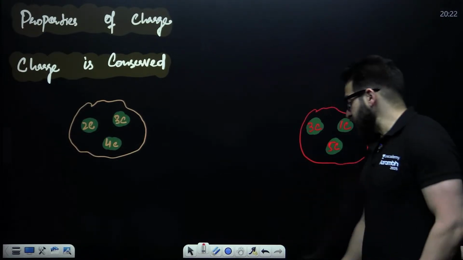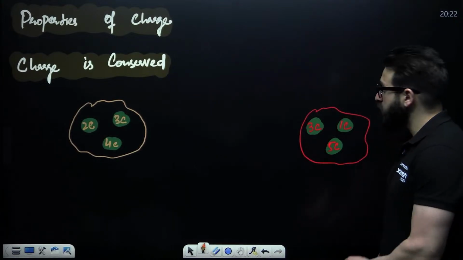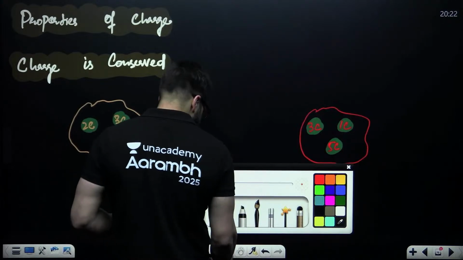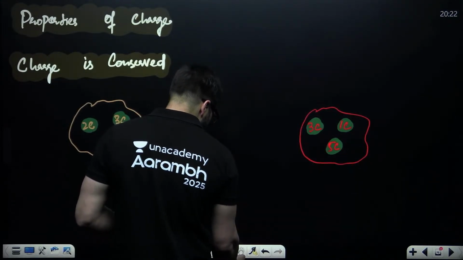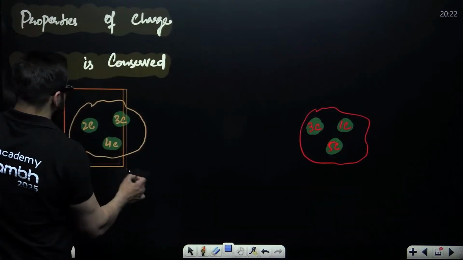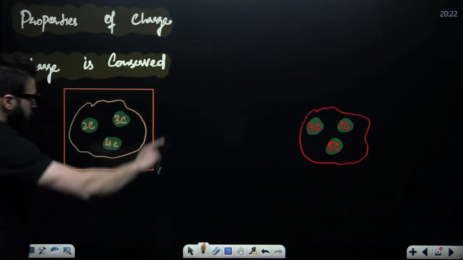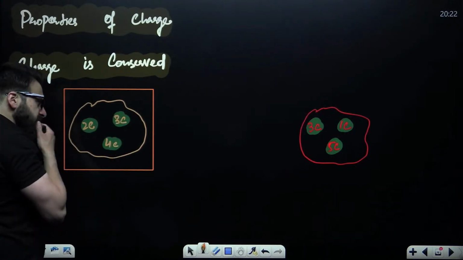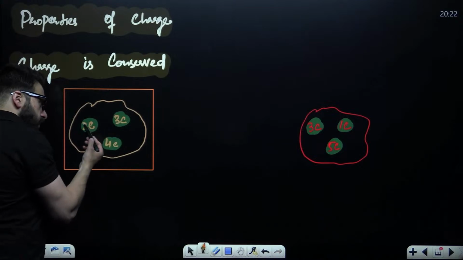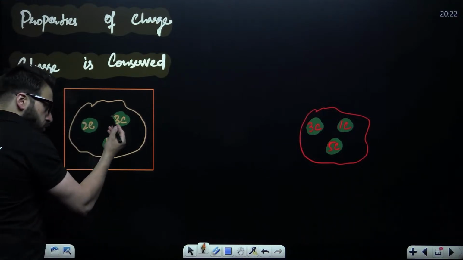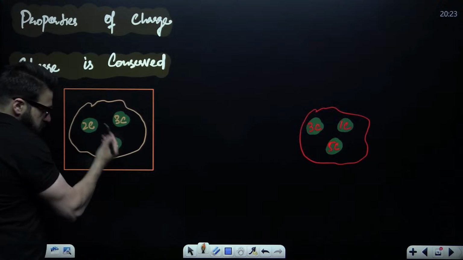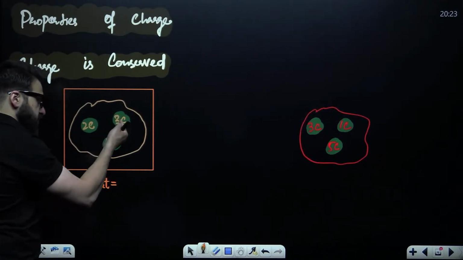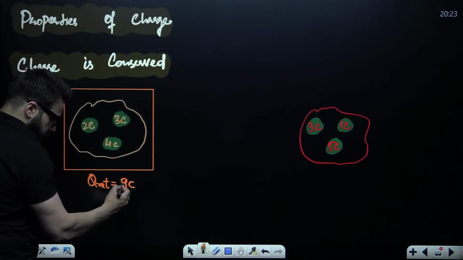Now guys, take a look exactly in this particular case. We say properties of charge: charge is conserved. What does that mean? Let's suppose you have got a box. Inside the box, you have got 3 balls: the first ball, second ball, third ball. The charge on the first ball is 2 coulomb, on the second ball 3 coulomb, and on the third ball 4 coulomb. If I ask you what is the net charge inside this box, you say 4 plus 3 is 7, 7 plus 2 is 9. So plus 9 coulomb.